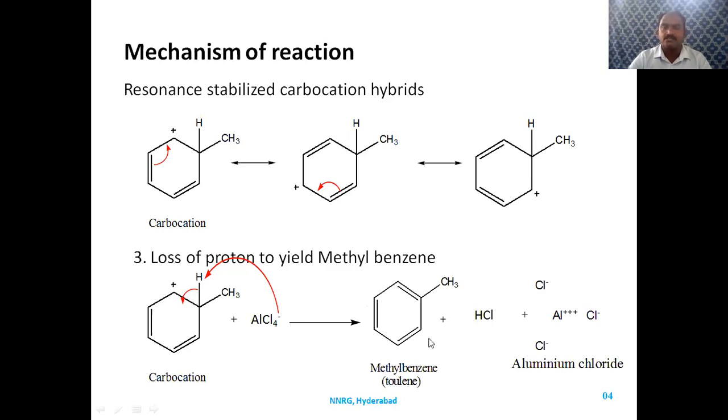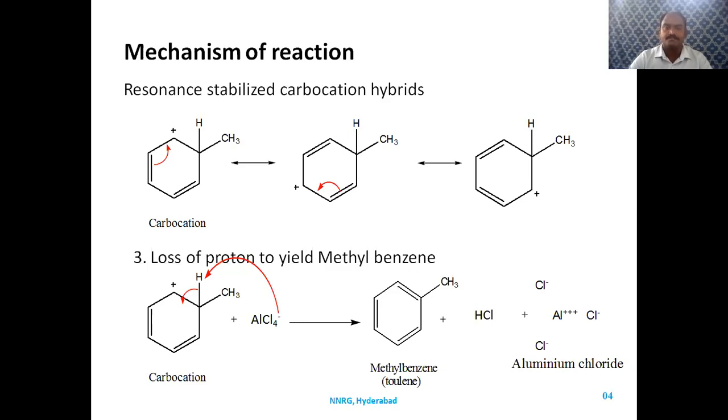The aromaticity is regained in the benzene. We know that benzene is an aromatic nucleus. So whenever there is a blockage of aromaticity, it will lose hydrogen and get back its aromaticity. So methyl benzene is formed.